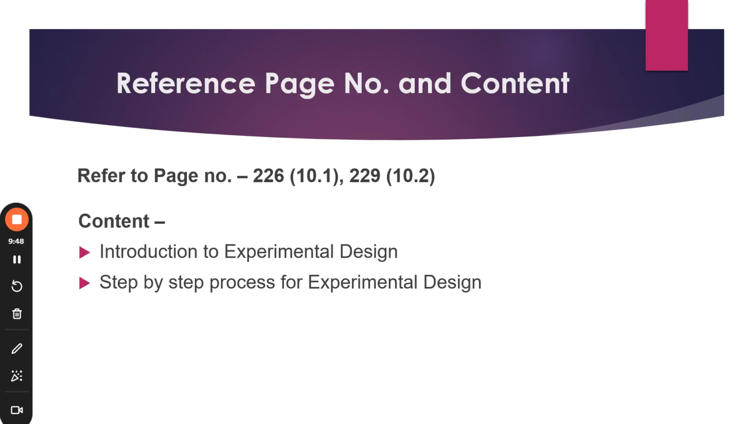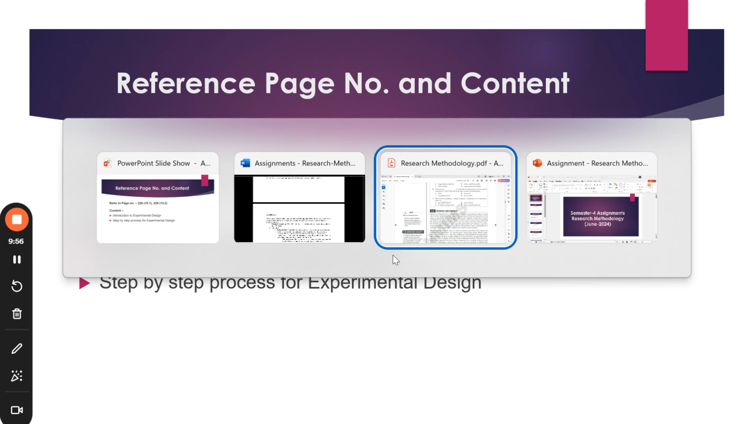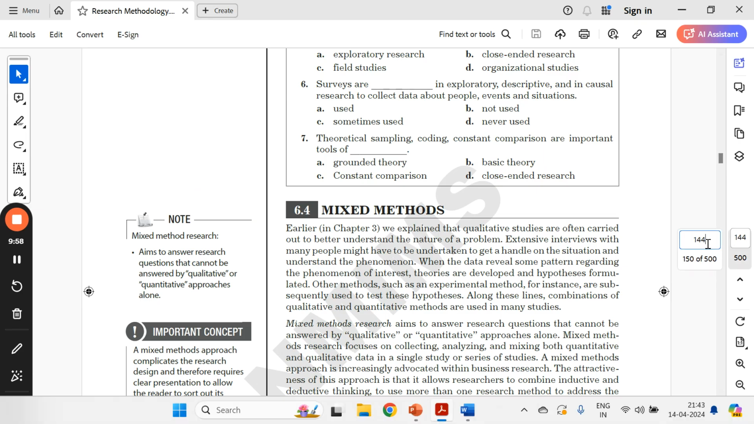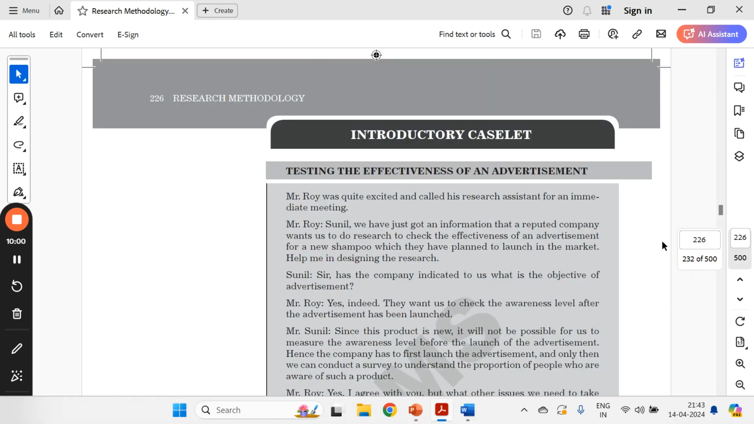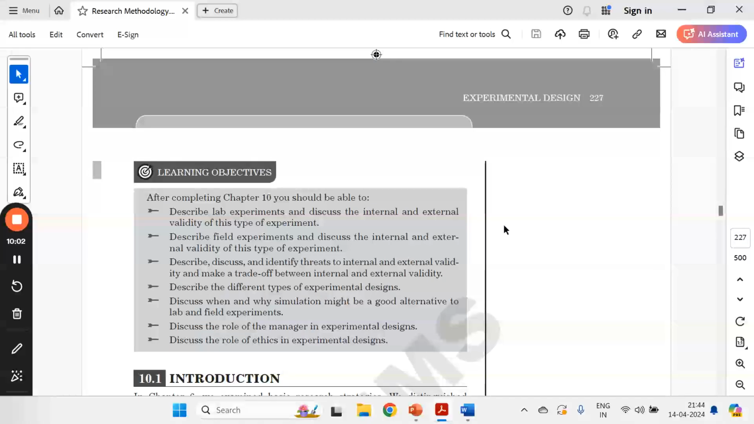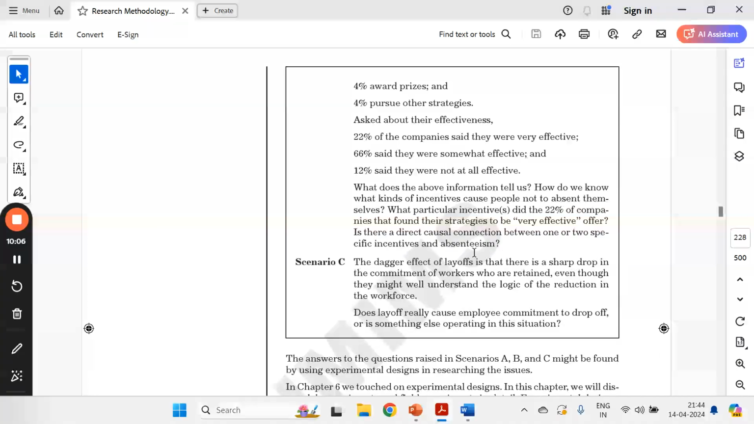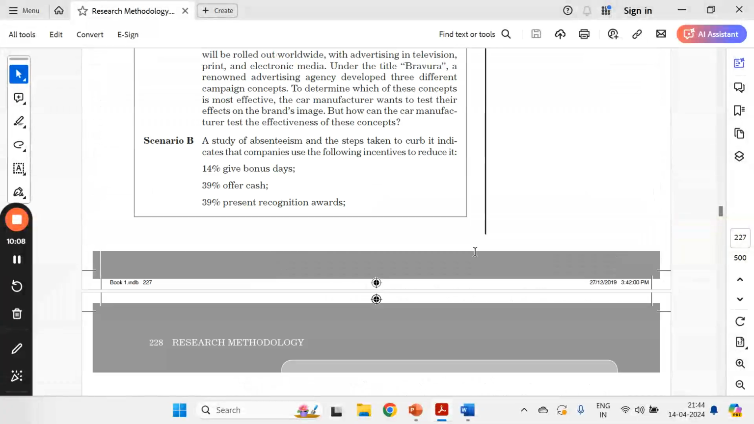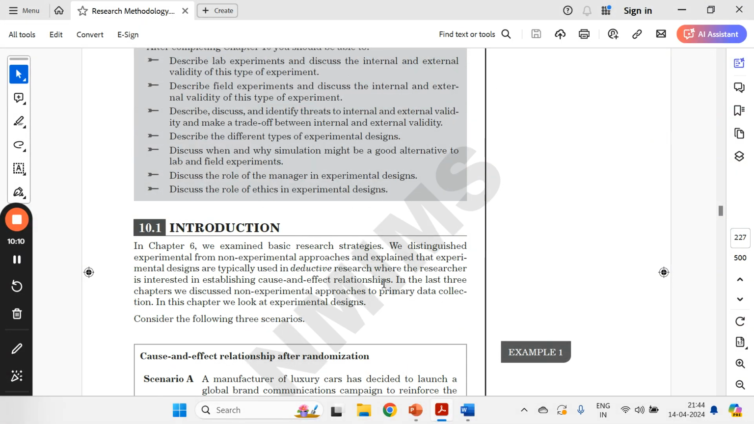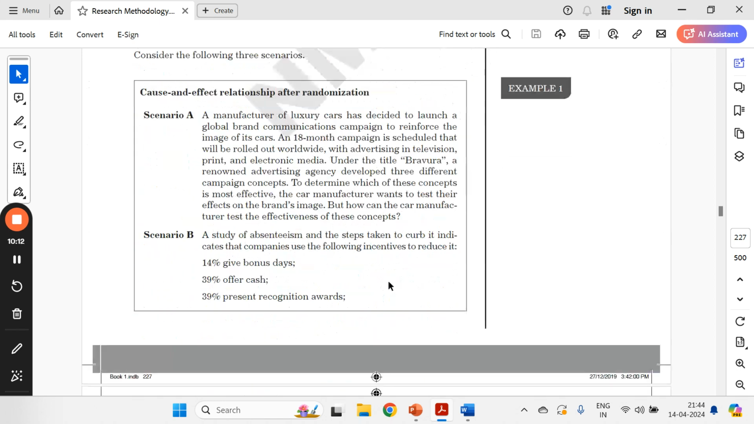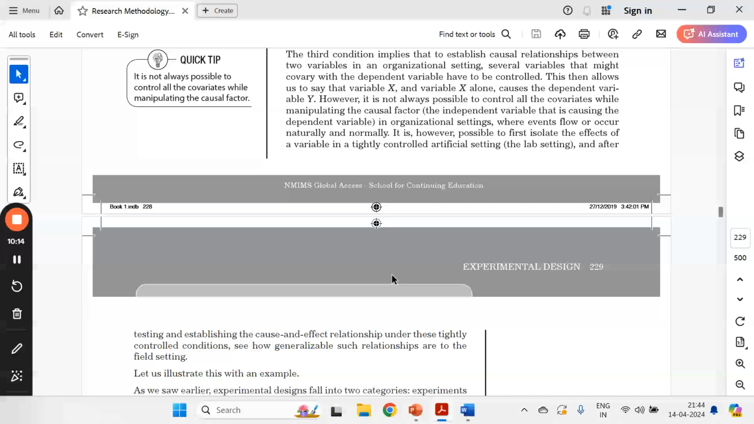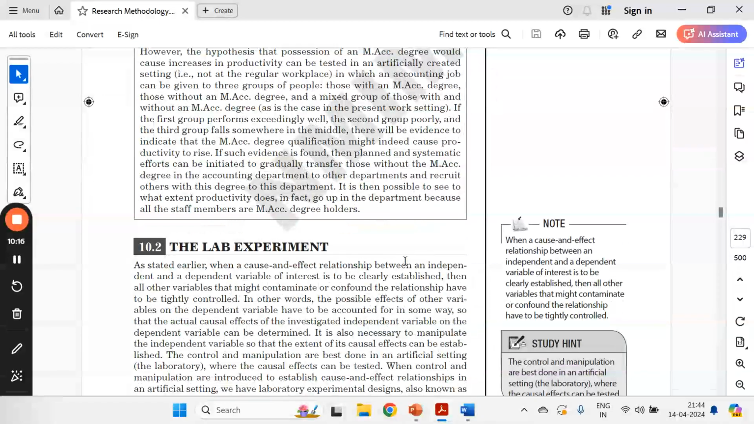So what page numbers? Firstly, we need to understand what the experimental design is all about, what the step-by-step process in the experimental design is. So you need to refer to page number 226. Just quickly going to page number 226. Yeah, on page 226 we are talking about the introductory part, what the experimental design is all about. Certain scenarios are being given. It's important to just go through this.